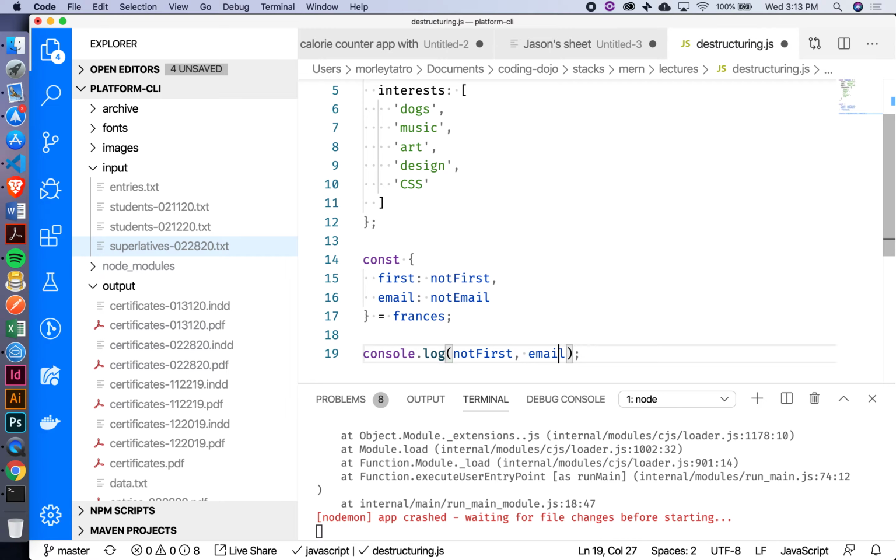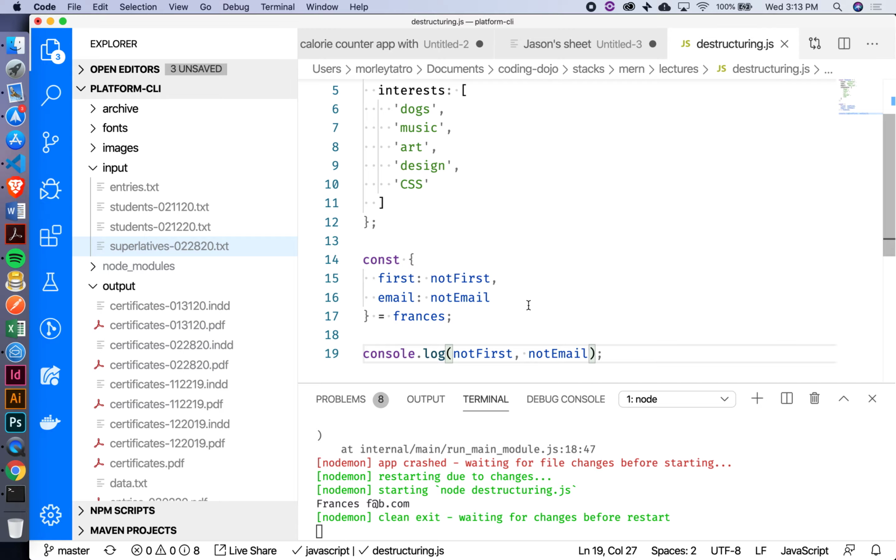Not first, not email. Okay? So that gives you some control when you're doing your destructuring. Maybe you don't want to use the exact same keys that were inside the object. You want to change that a little bit.